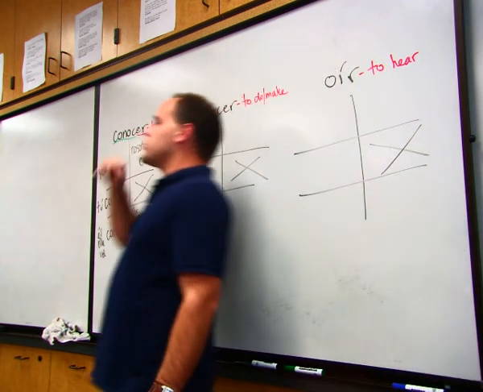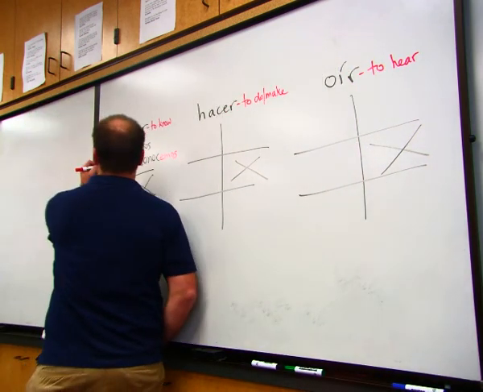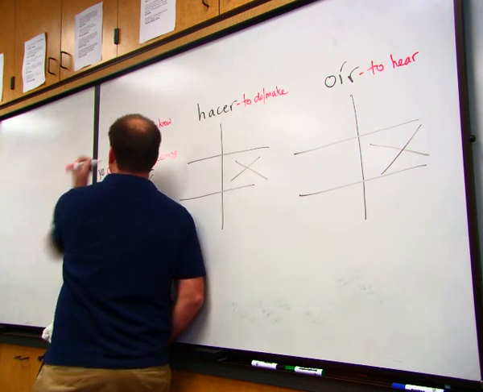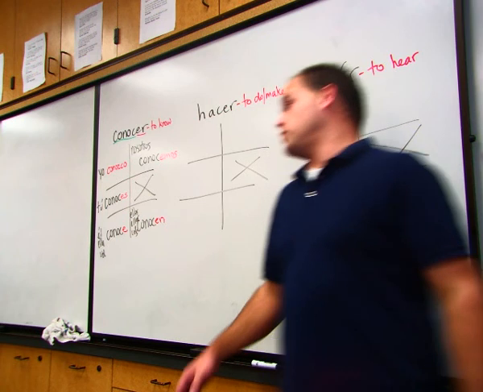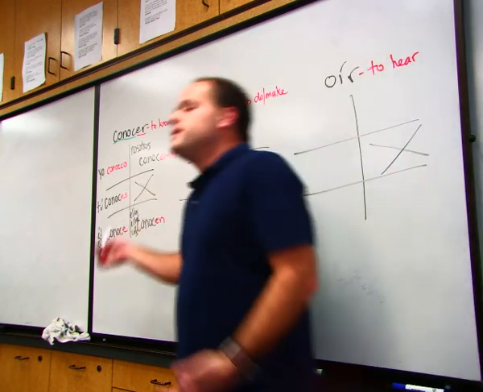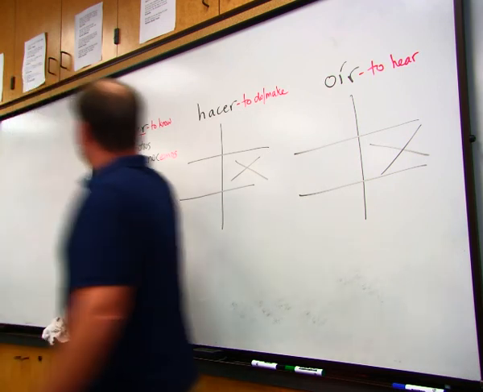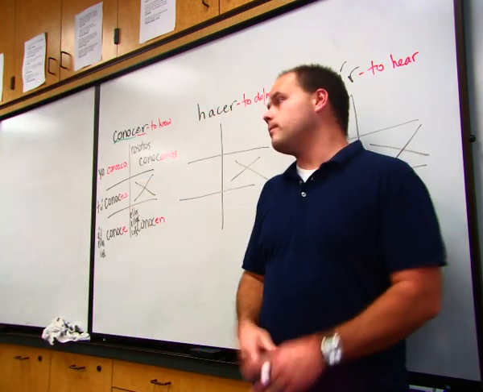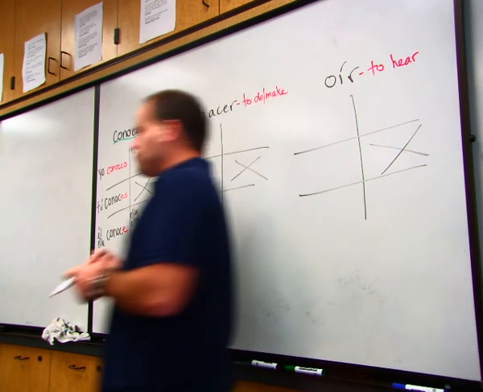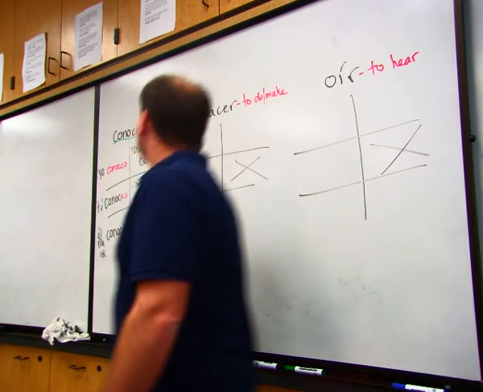So again, the tú, él, usted, nosotros, ellos, ellas, ustedes, all regular. The yo form is what's weird. Does anybody know what the yo form is for conocer? Conozco. Yo conozco. So how's it weird? What do you see? There's a Z. They threw a Z in there. Okay? So that's why when you hear irregular yo form, most of it's normal, but you have to learn that conozco part. Okay?